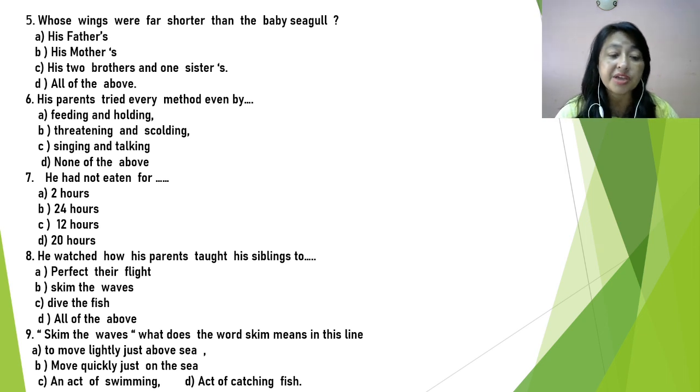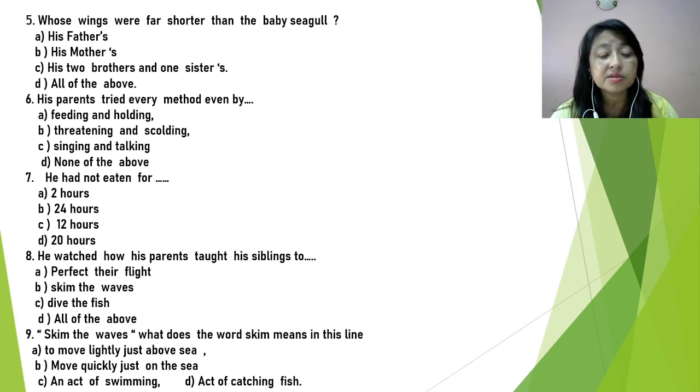So, by threatening, by pressurizing, by leaving him to starvation, they did everything to make him fly. So, the answer is threatening and scolding. His parents tried every method, even by threatening and scolding.